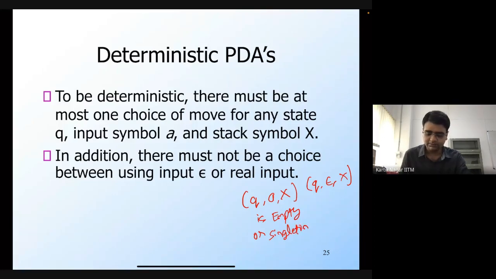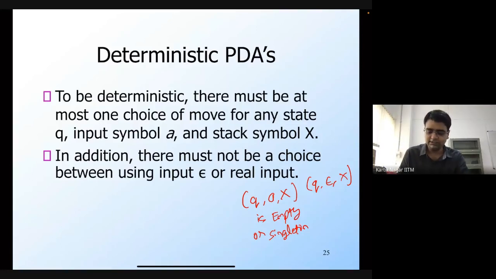And we are saying that if δ(q, a, X) is, let's say, non-empty, then δ(q, ε, X) must be empty. In the sense that if the state of the PDA is q and the current stack symbol on the top of the stack is X, and if there is some transition that I can make for some input a, then there must not be an epsilon transition from the same state and the same stack symbol that I can make.